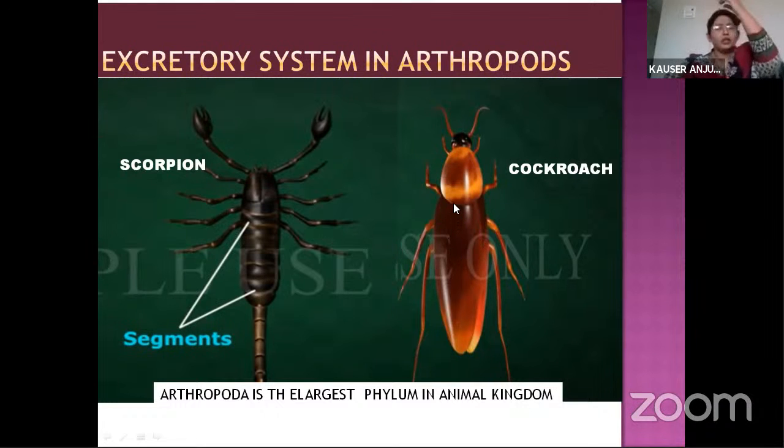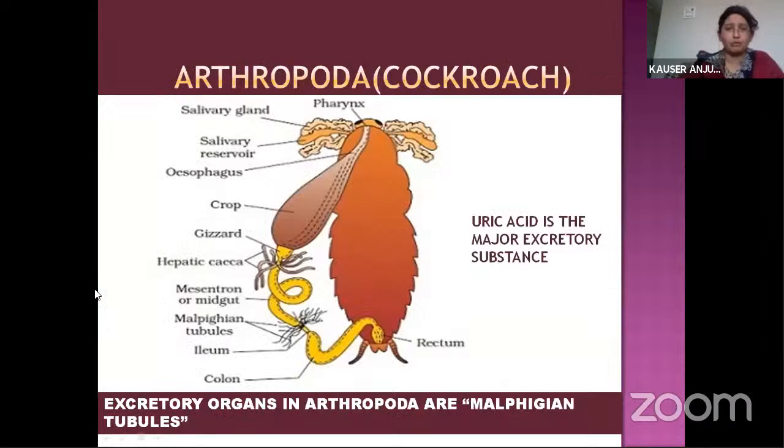If you see the cockroach and scorpion, they have jointed legs. One joint is connected to the second joint. So the animals which have joints in their legs come under the phylum Arthropoda. The Arthropoda phylum is the largest phylum in the animal kingdom. Among all the animals, the phylum that has the most species is Arthropoda. So the examples of Arthropoda are scorpion and cockroach. You can give all the insect examples for the phylum Arthropoda.